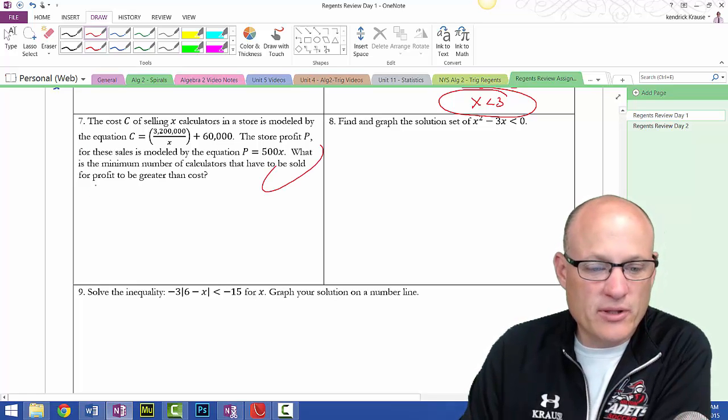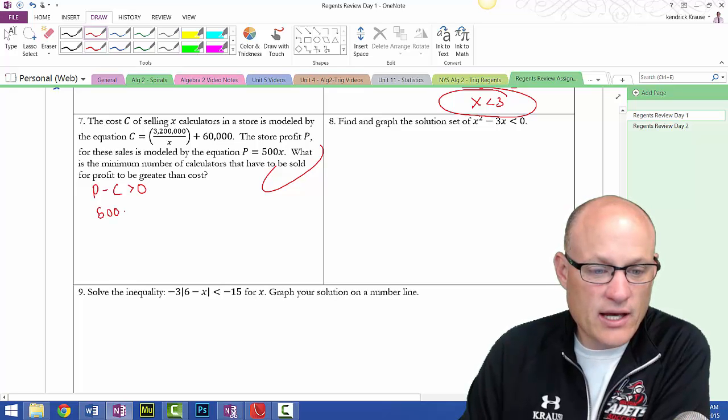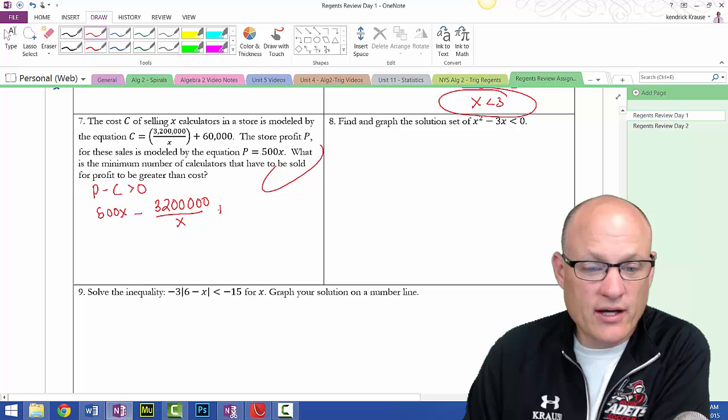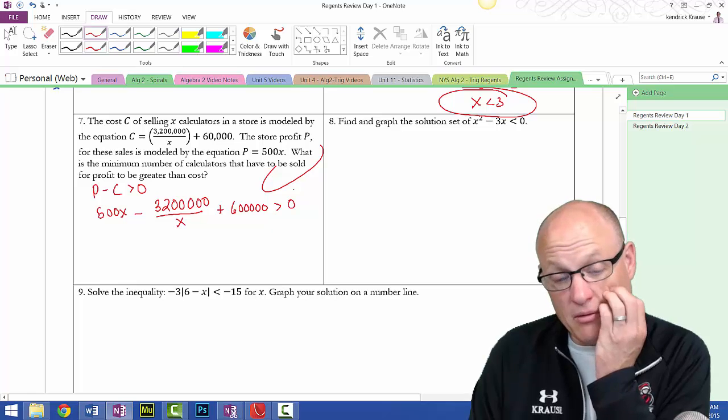In order for the profits to be greater than the cost, profits minus cost has to be greater than 0. So 500x minus my salary, here's my salary, 3.2 million, plus 60,000 has to be greater than 0. I wonder why I gave like no room to do this problem.